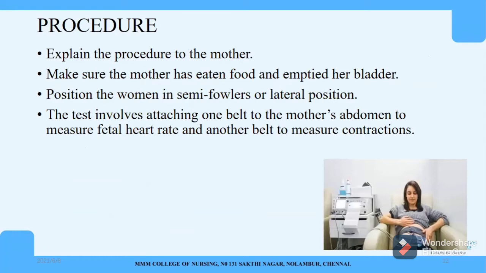Let's see the procedure, how we have to do this NST. First, we have to explain the procedure to the patient. After explaining the procedure, we have to make sure whether the mother has taken her food, okay, and emptied her bladder.